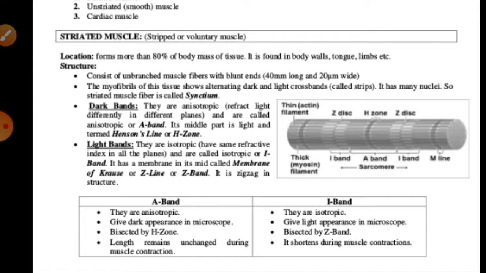The cytoplasm, which is called sarcoplasm, of each fiber has a large number of myofibrils. Myofibrils are made of actin and myosin proteins, or actin and myosin fibrils, which are tightly packed. Each myofibril shows dark and light bands striped alternately with each other, so these are also known as striped muscle fibers.